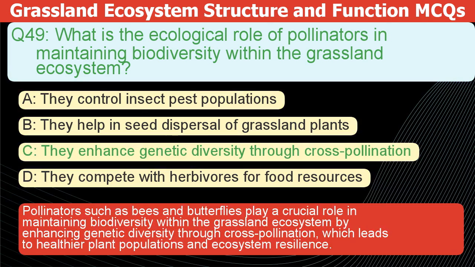Pollinators, such as bees and butterflies, play a crucial role in maintaining biodiversity within the grassland ecosystem. They do this by enhancing genetic diversity through cross-pollination. This leads to healthier plant populations and greater ecosystem resilience.